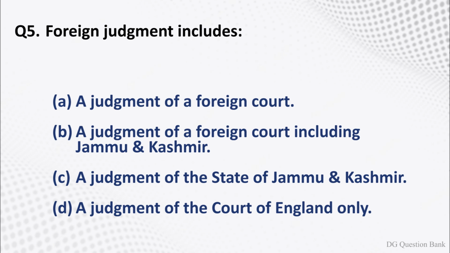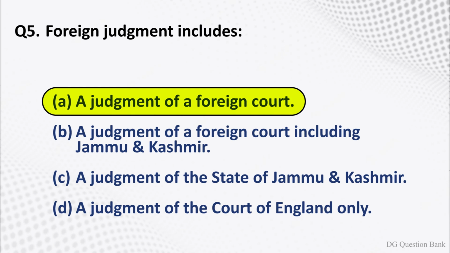Question number 5. Foreign judgment includes. The options are option A, judgment of a foreign court. Option B, a judgment of a foreign court including Jammu and Kashmir. Option C, a judgment of the state of Jammu and Kashmir. Option D, a judgment of the Court of England only. The right answer is option A, a judgment of a foreign court.